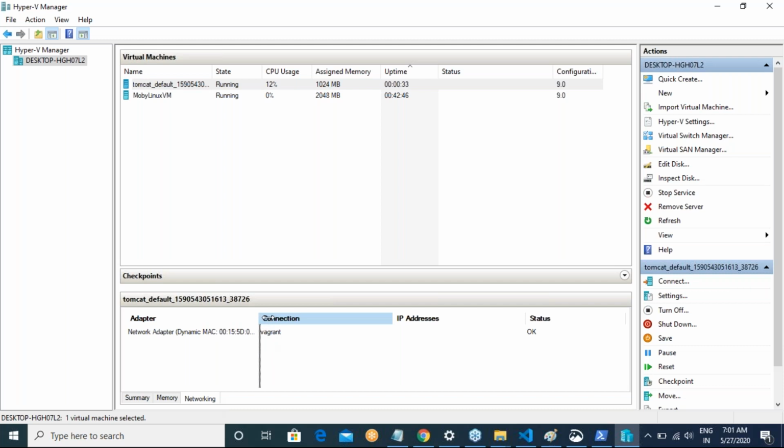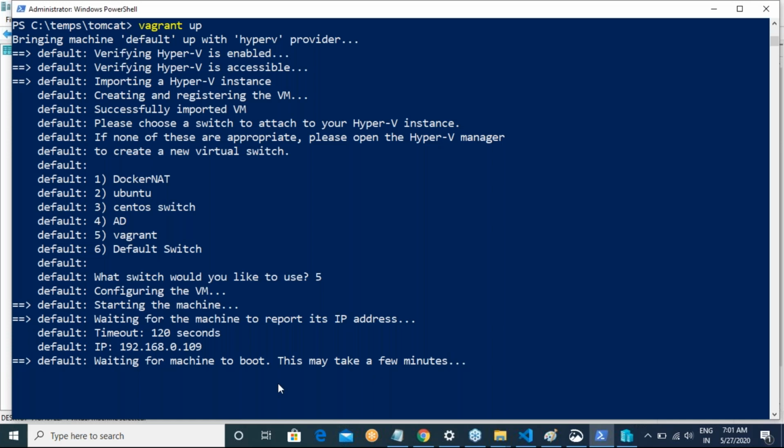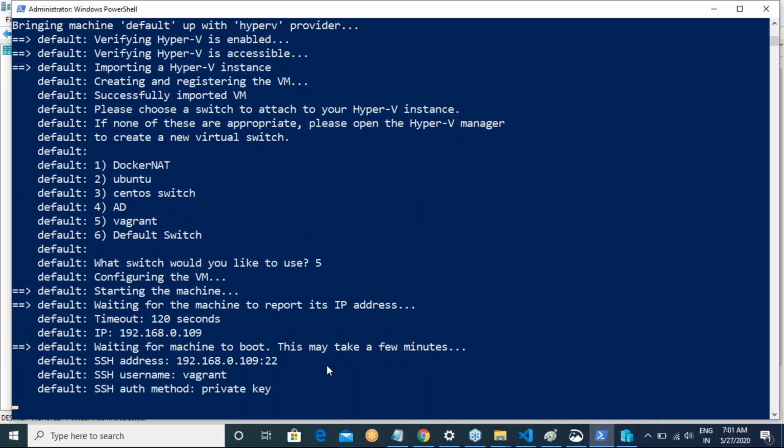It has not reported the IP address yet. This should get an IP address. If this virtual machine does not get an IP address, Hyper-V will treat it as a failure. And right now, it is trying to acquire the IP address. Now, if you see, it got the IP address. Once it gets the IP address, then it is trying to get inside this. The username will be Vagrant and the password will be Vagrant.